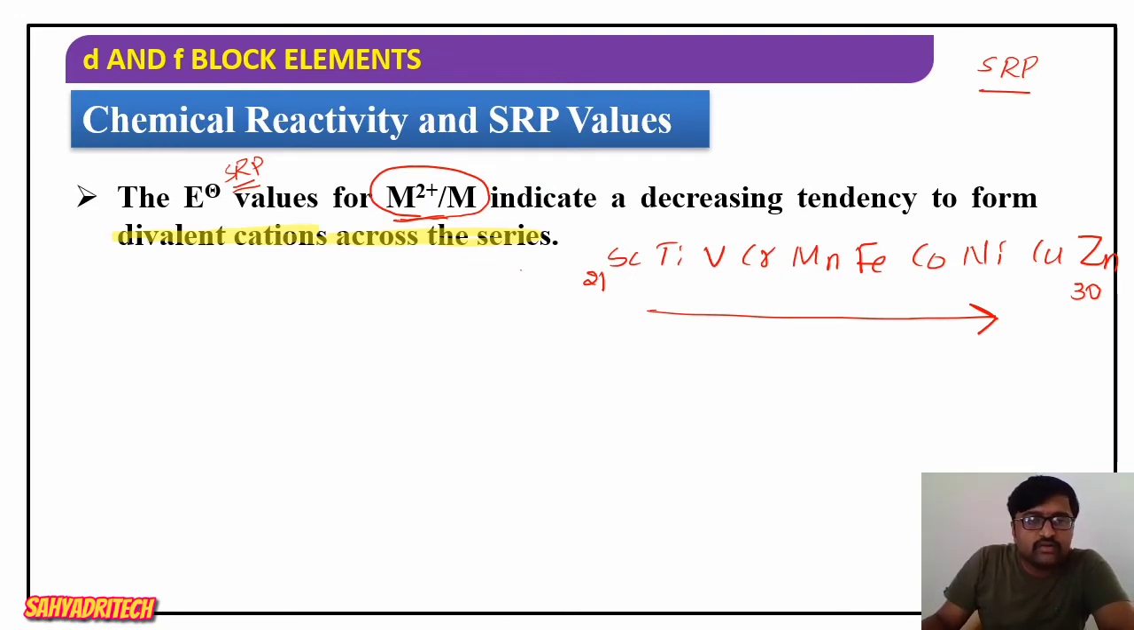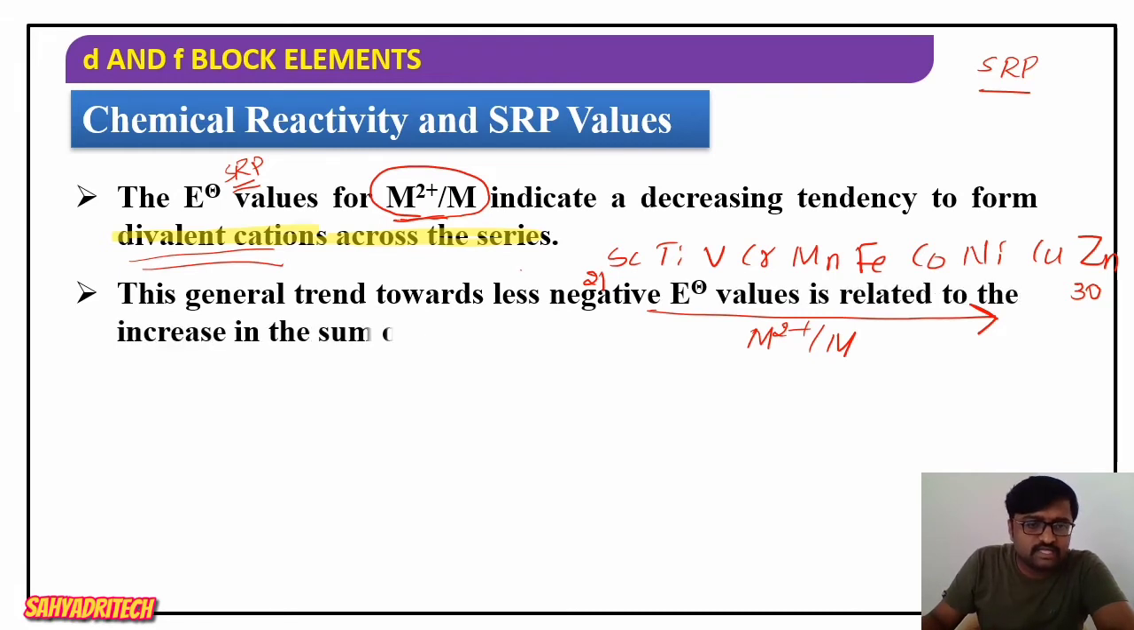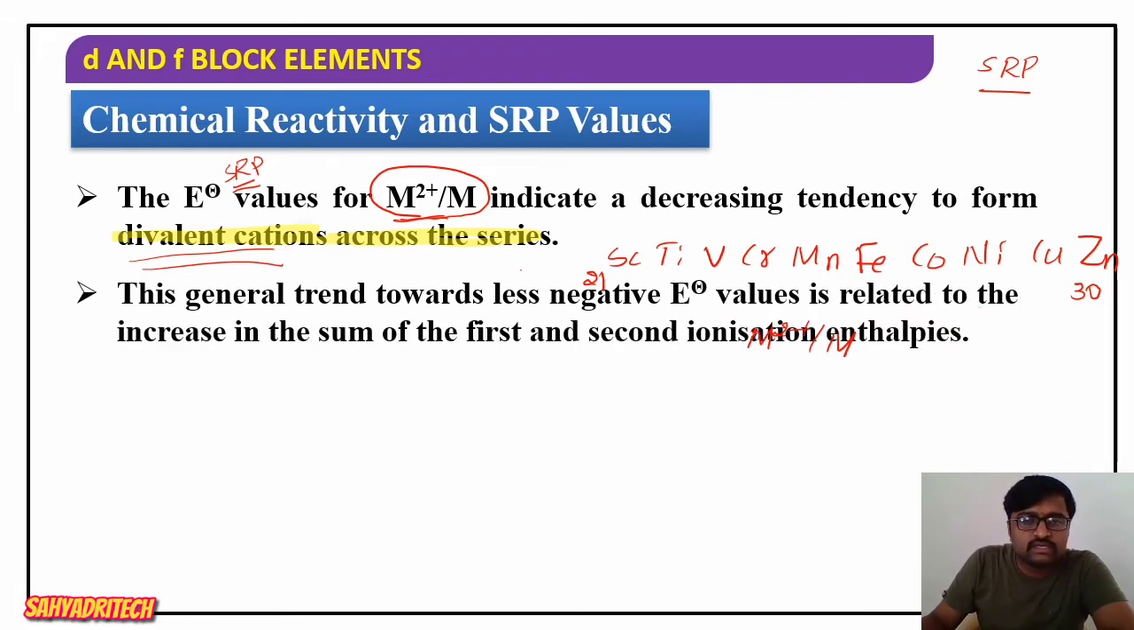The E0 values for M2+/M indicate a decreasing tendency to form divalent cation across a period, which means scandium 2+, titanium 2+, vanadium 2+, chromium 2+, the tendency of forming divalent cation goes on decreasing from scandium to zinc in the 3d series. Further, this general trend is towards what? Towards less negative E naught.